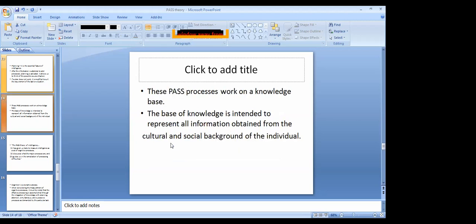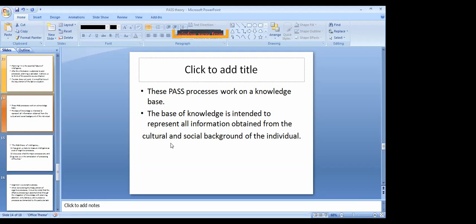So these past processes, all these four processes, attention, arousal, all those things, work on a knowledge base. As I told you, this knowledge is already there inside you. Now you will not go after asking questions, you will not go to get the knowledge. It's already there. And the base of knowledge is intended to represent all information obtained from the cultural and social background of the individual. Already the person knows. Same thing, if you say some words in some culture, it will not do the arousal.